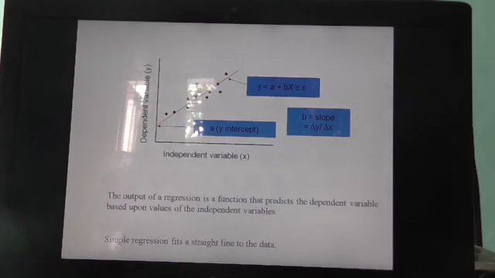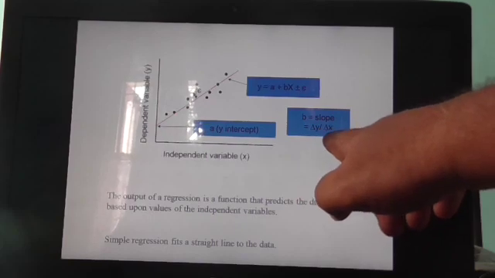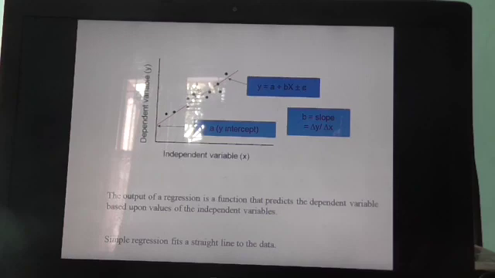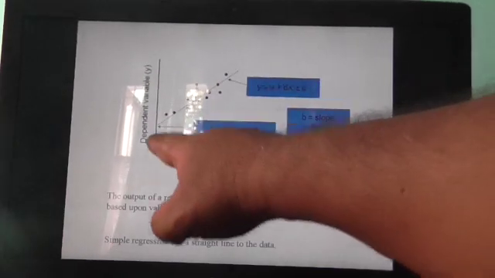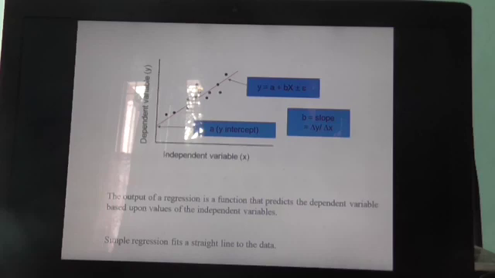So plus minus means either the error is positive or the error is negative. And b is the slope of the line, delta y by delta x, similar to the equation of a straight line y equals mx plus c, where c is the y intercept and b is the slope.